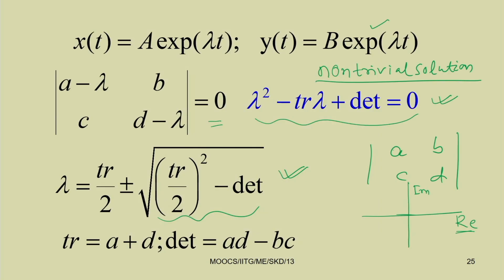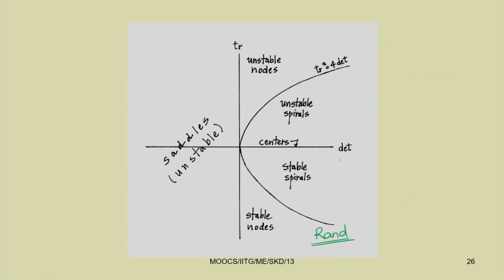In the previous case, we plotted the real part and imaginary part, but here we are plotting the determinant versus the trace. If the point is in the left hand side, you will get a response which is unstable.